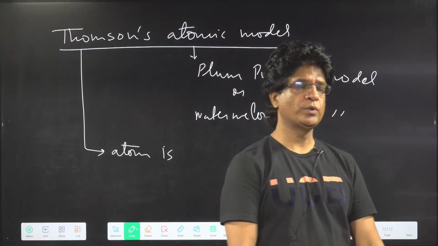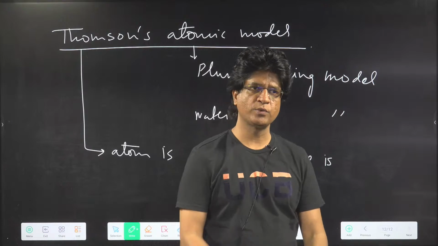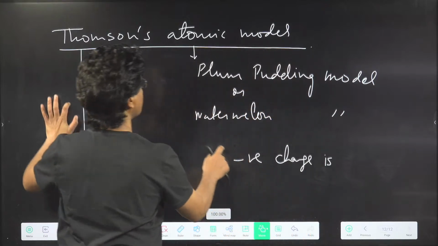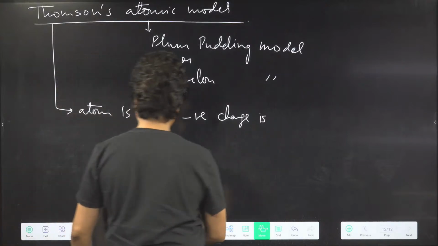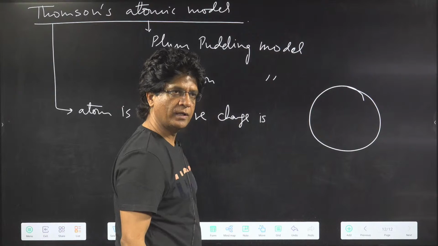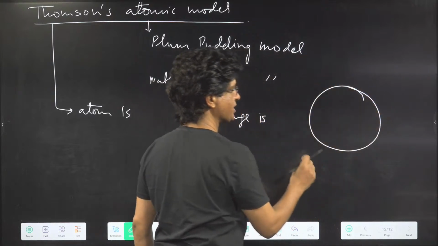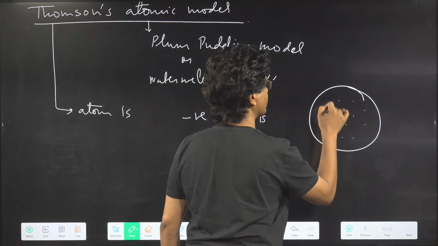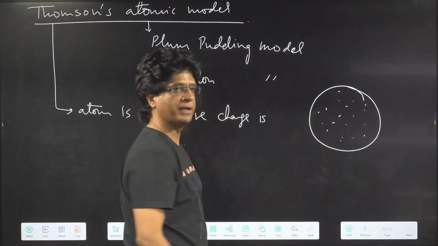Plum pudding, one and the same thing. So according to Thomson, an atom is a positively charged sphere in which negative charge is uniformly embedded. His model is something like this: the atom is spherical and positively charged as well, in which the electrons, the negatively charged particles, are uniformly embedded.